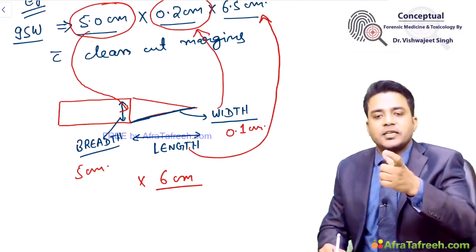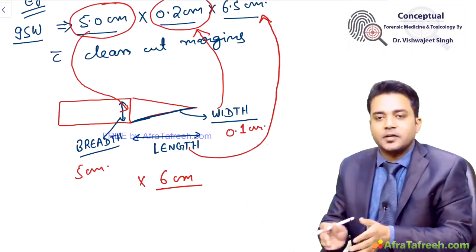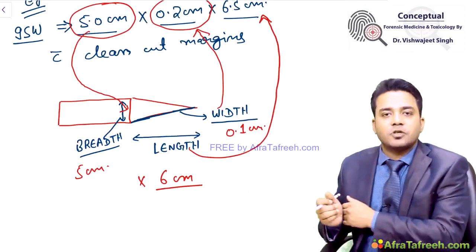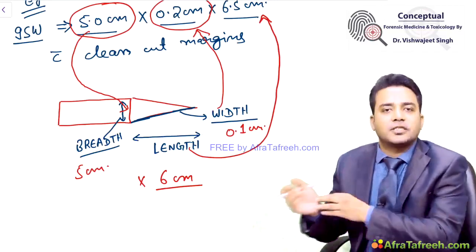By a knife of 6 centimeter, 6.5 depth is possible. So I will write the injuries present over the body are possible by the weapon of offense given for examination.